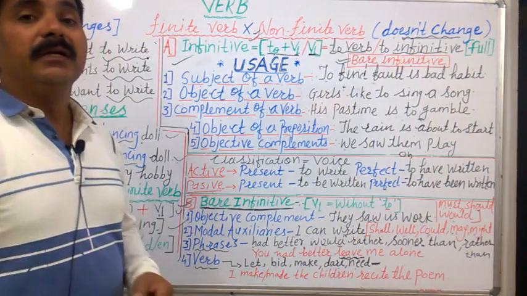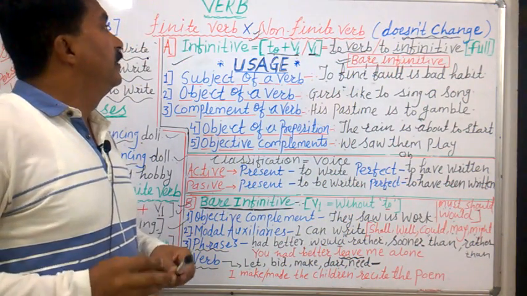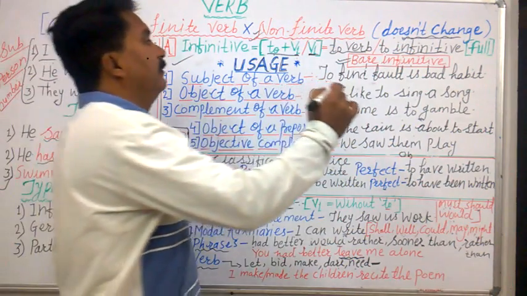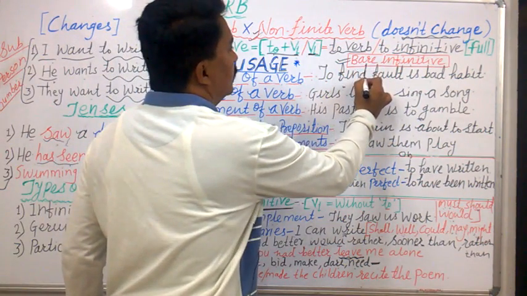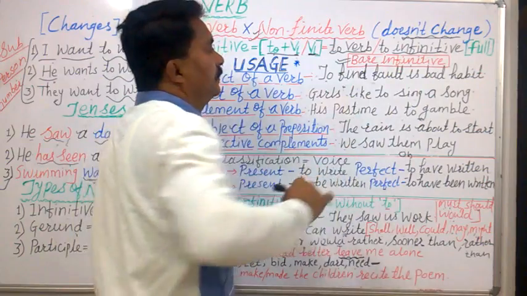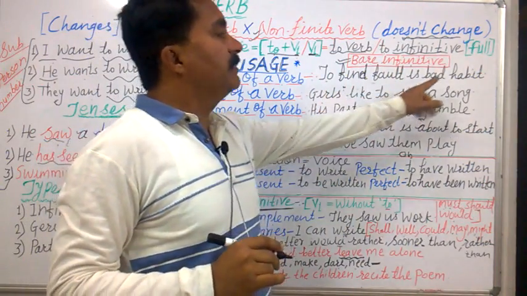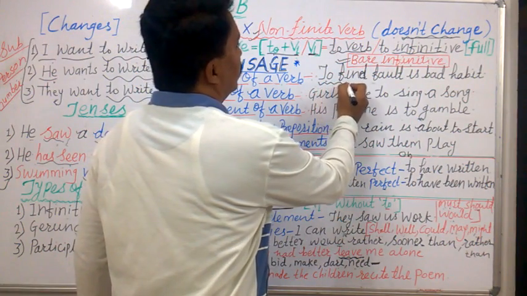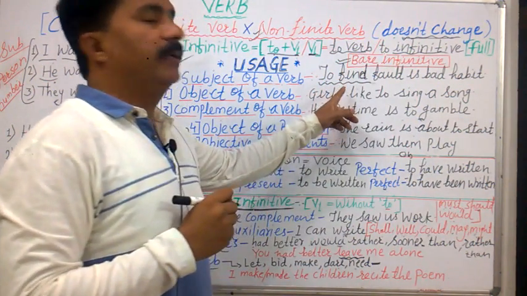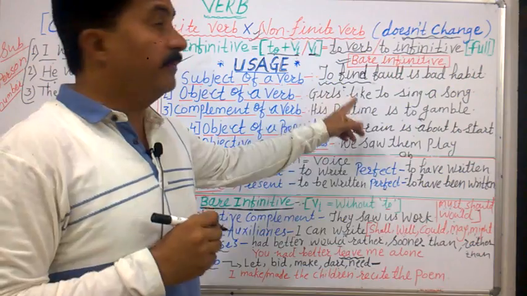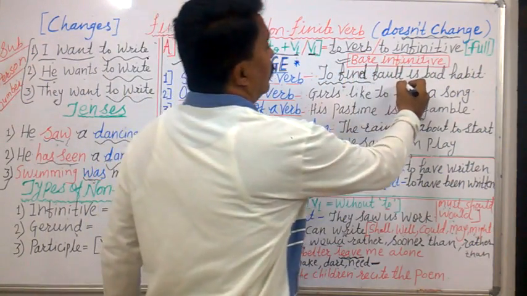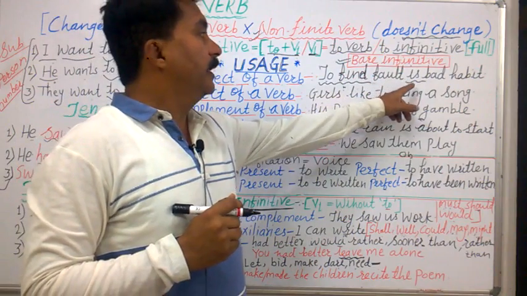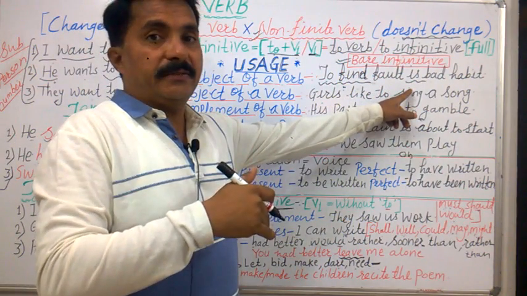Now let us see the usages of infinitive. Now the first important use. Before that, let us see the example. To find fault is bad habit. So we have studied that the verb that comes with to is infinitive. Therefore, to find is the infinitive. Here our verb is is. So this to infinitive came before is.